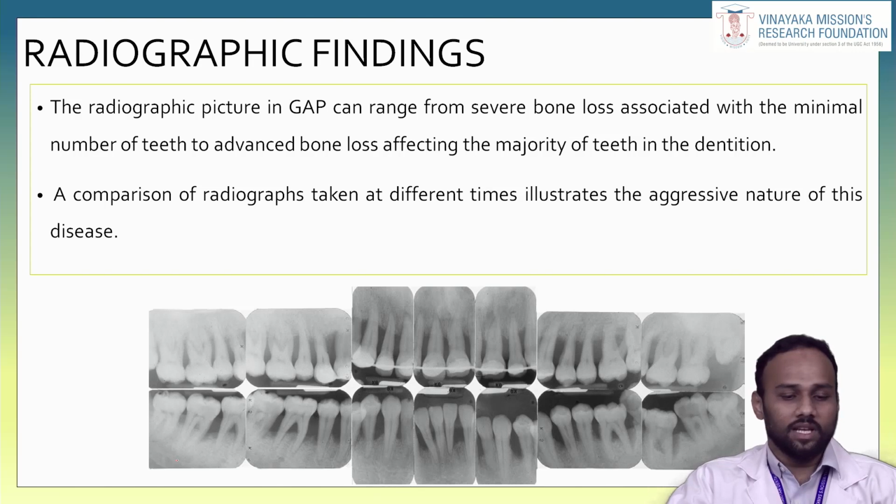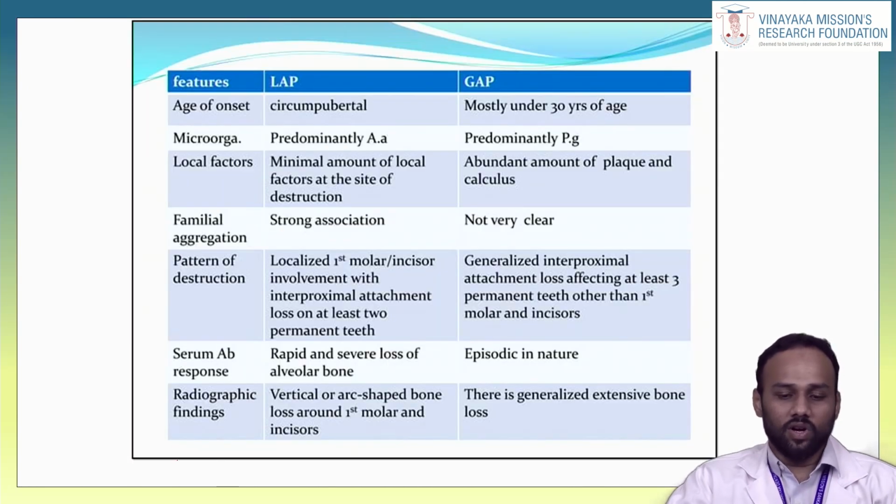Now let us see the radiographic findings of generalized aggressive periodontitis. The radiographic picture of GAP can range from severe bone loss associated with a minimal number of teeth to advanced bone loss affecting the majority of teeth in the dentition. A comparison of radiographs taken at different times illustrates the aggressive nature of the disease. In localized aggressive periodontitis, as we already mentioned, we can see an arc-shaped defect, whereas in generalized aggressive periodontitis there will be severe bone loss. This is the difference between localized and generalized aggressive periodontitis.